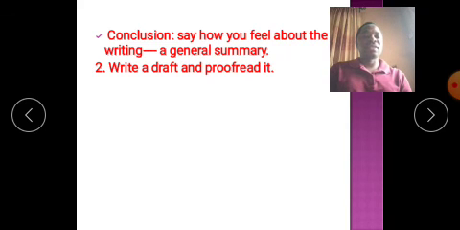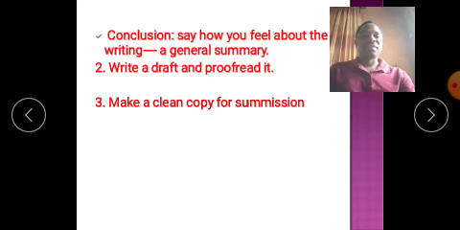Sometimes we don't see our mistakes, but others see them when they read for us. So let someone proofread it for you, and before you now finally write a clean copy that you are going to submit. If it's an exam situation, you may not have that luxury of time to write a draft. So all you do is make a plan somewhere and try as much as possible to coordinate yourself to write the copy that you are going to finally submit in that exam.